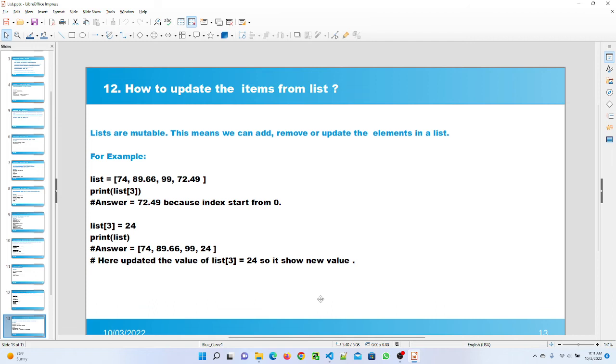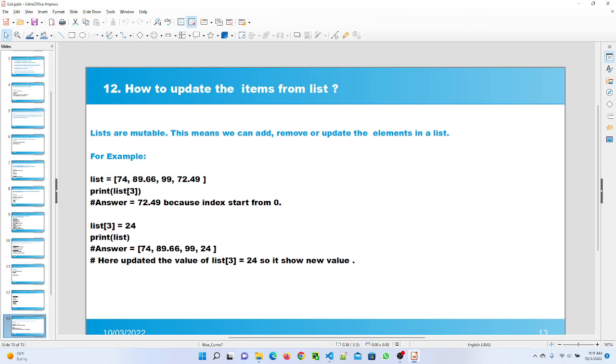Question number 12 is, how to update the item from list. Lists are mutable. That means we can add, remove, or update the elements in a list. So here I mentioned the example for that. I mentioned the list, and I gave the list value index number 3, which is giving me after the execute of the program 72.49, since the index starts from the 0.